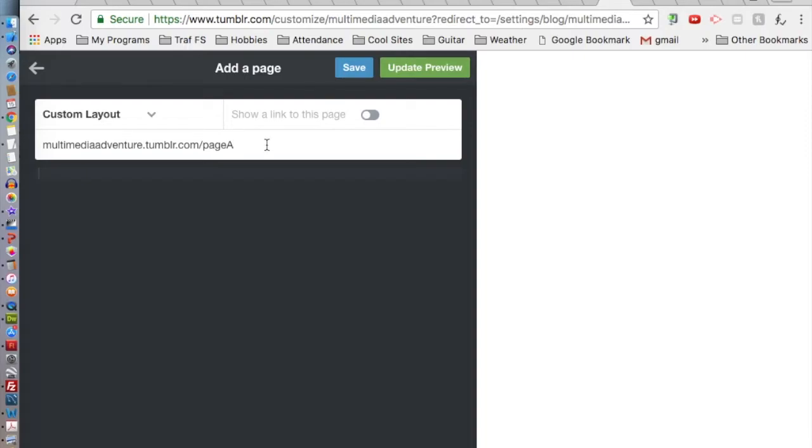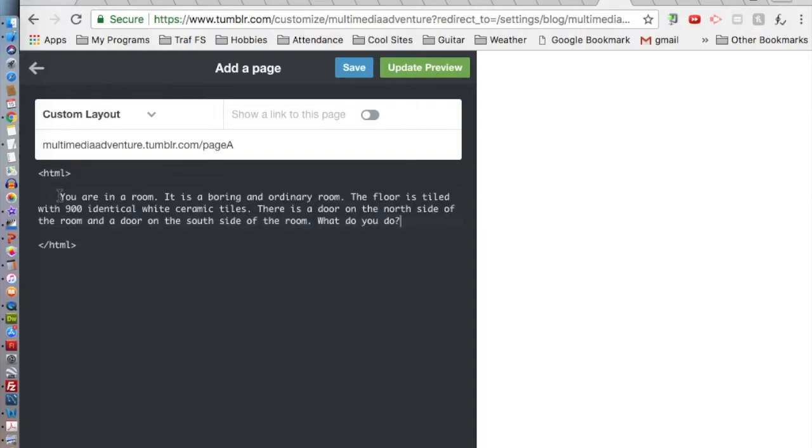And I'm going to repeat this a lot. Page A, and the layout. I'm just going to make page A, and then I'm going to copy and paste it a lot. So in page A, I'm going to start off with HTML. So HTML, like that. Inside my HTML, the first thing I'm going to do is give a simple choice. I've given a little choice.